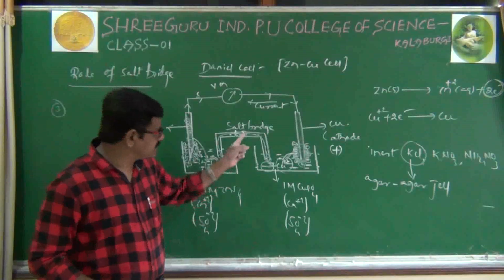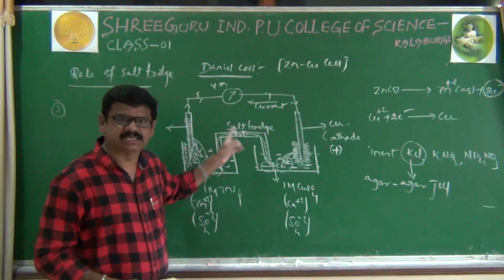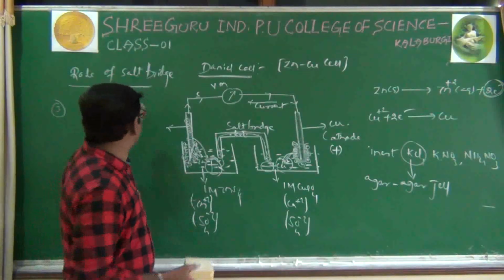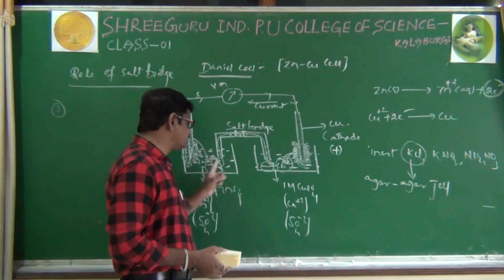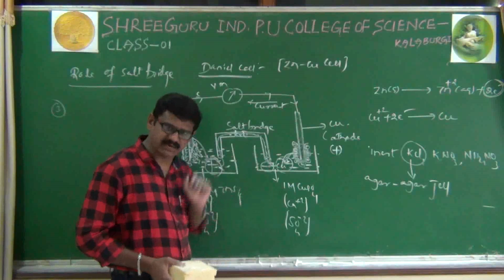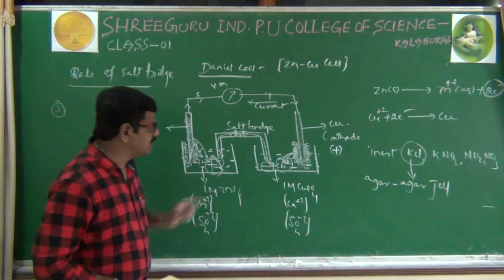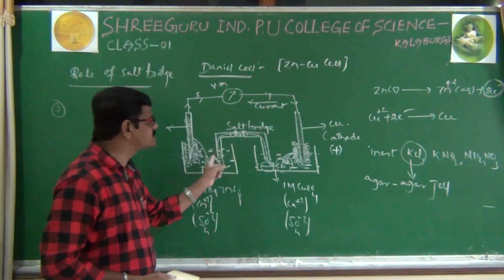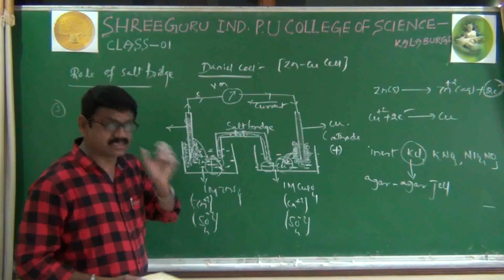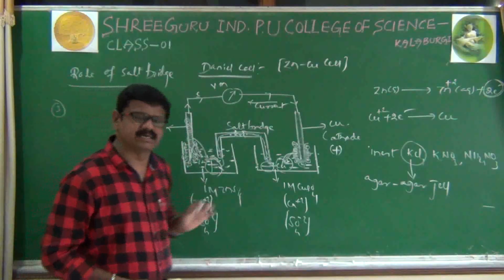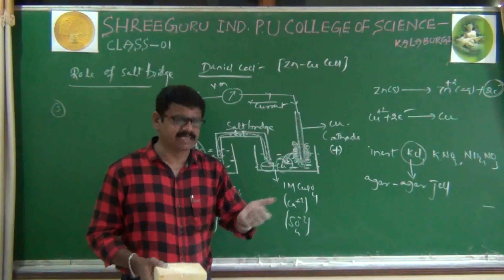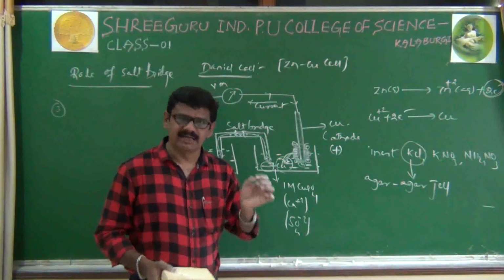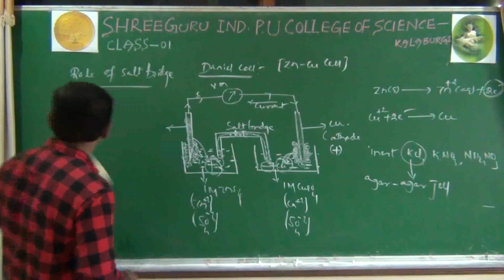Now we'll see what liquid junction potential is. Once again, there are three important points regarding the salt bridge. First, it is maintaining electrical neutrality in both the half cells. Second, it is completing the internal circuit of the Daniell cell. And third, it prevents liquid-liquid junction potential. Now I'll explain what liquid-liquid junction potential is. See here.